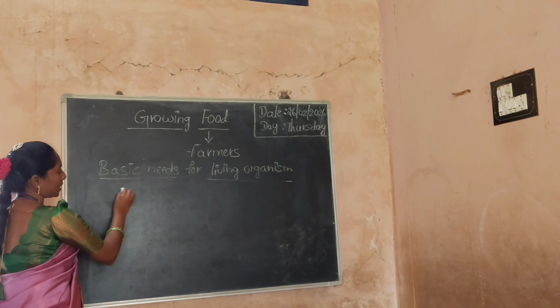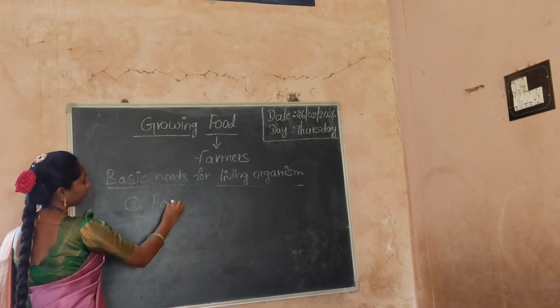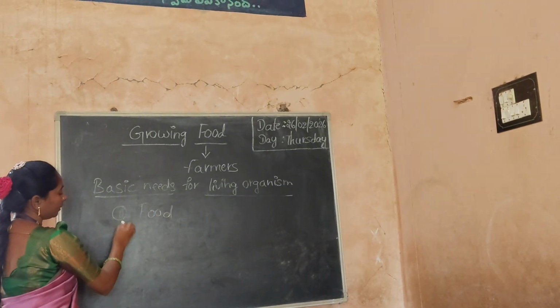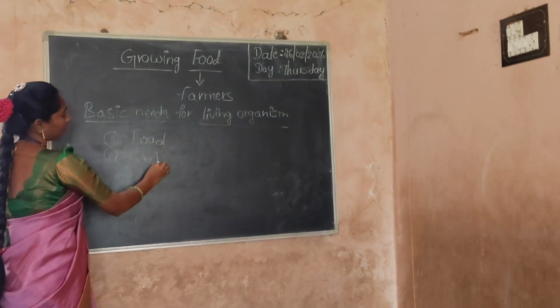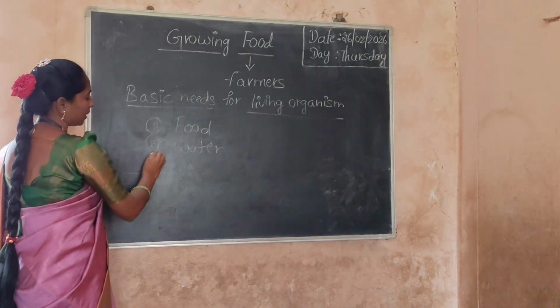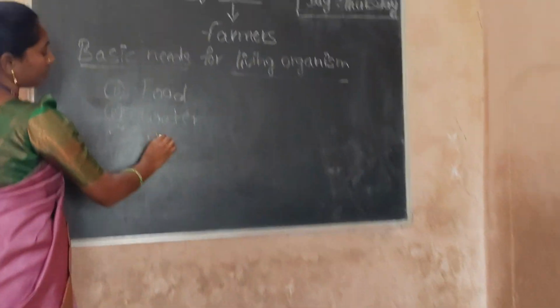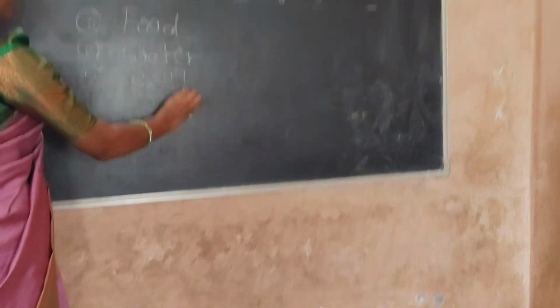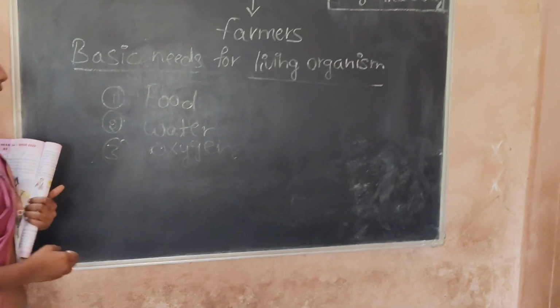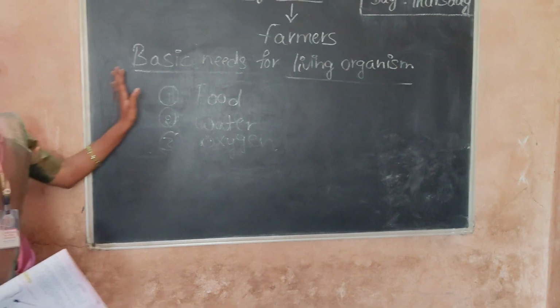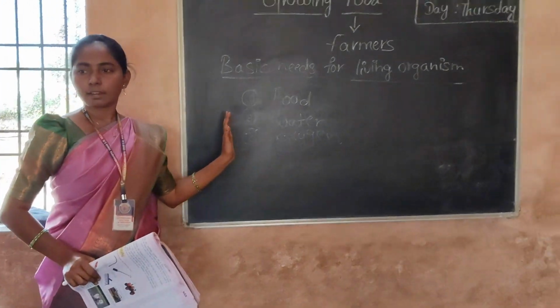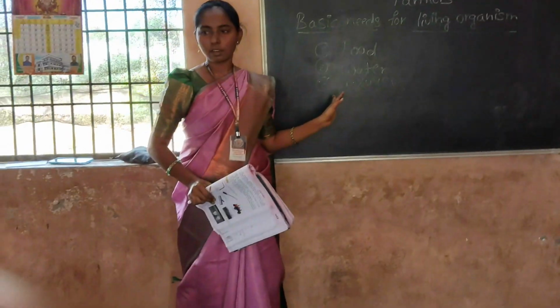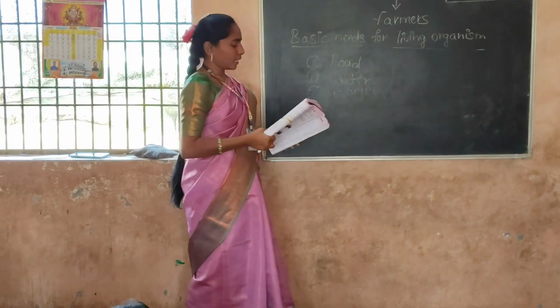So first food and water and also oxygen. Yes or no? Yes. So these are the basic needs for living organisms. Without these basic needs, we can't survive on the land. Yes or no? Yes. Next one.